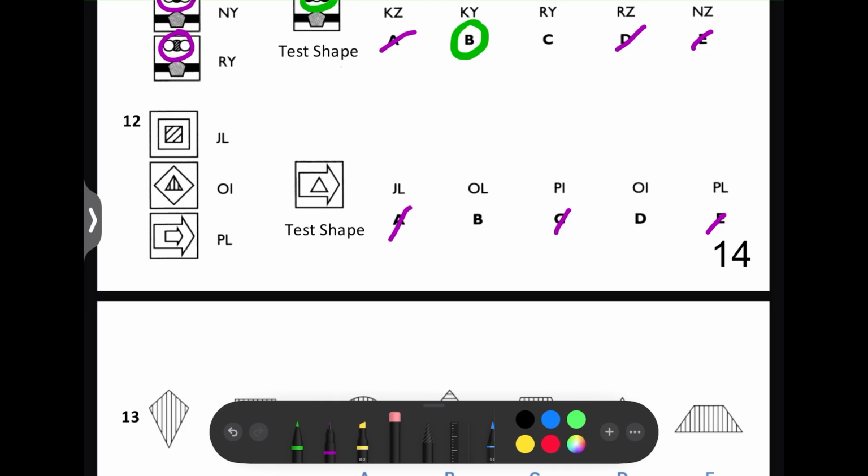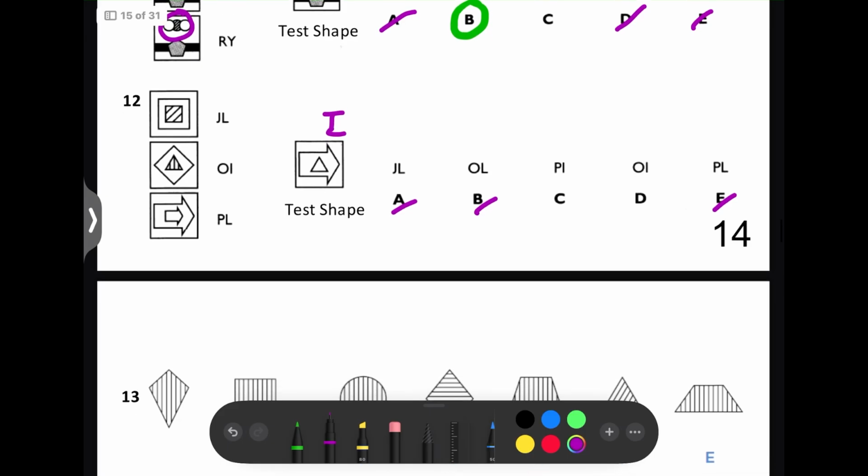Sorry, the second letter has got to be an I because we were looking at the second letter. So we can rule out those three. Sorry about that. Now let's look at the first letters. We've got J, O, and P. And what they all have that is different is the lines in the inside shape. So here we've got diagonal, here we've got vertical, and here we've got no lines. In the test shape, we've also got no lines. So the first letter is going to be a P. P-I. So the answer is C.